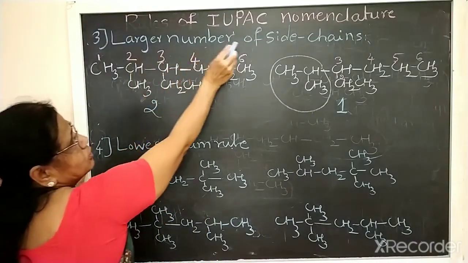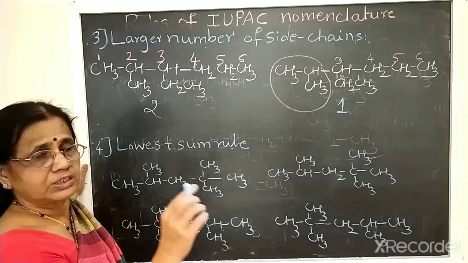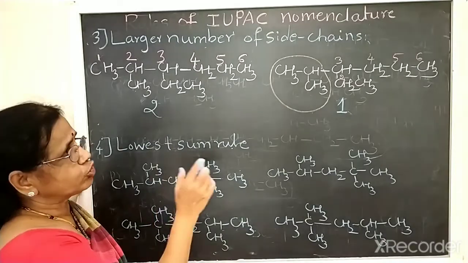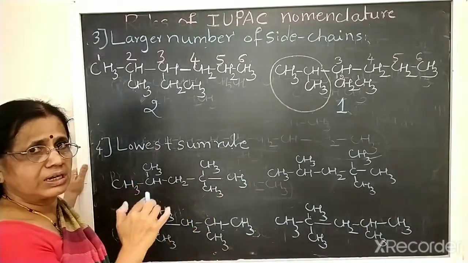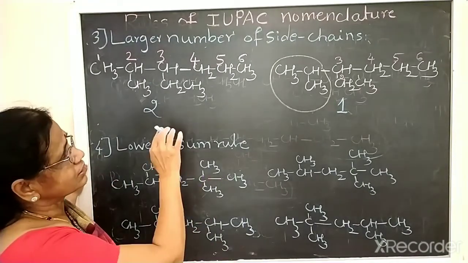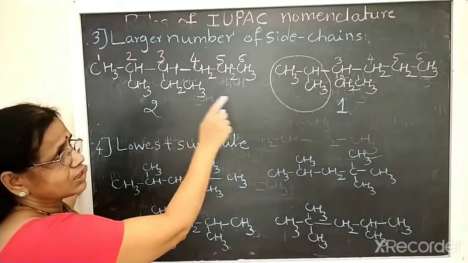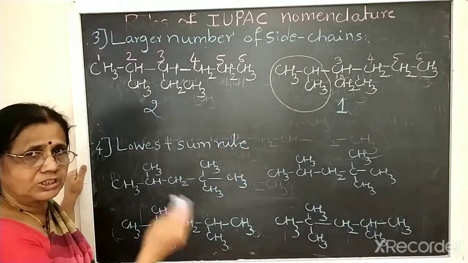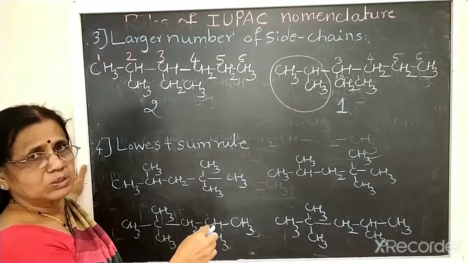So for the larger number of side chains: the parent hydrocarbon, the longest carbon chain which we select, if there are more equivalent length longest chains, in that case we should select the chain which has the larger number of side chains. If there is more than one longest chain of the same length, then which one should we select?